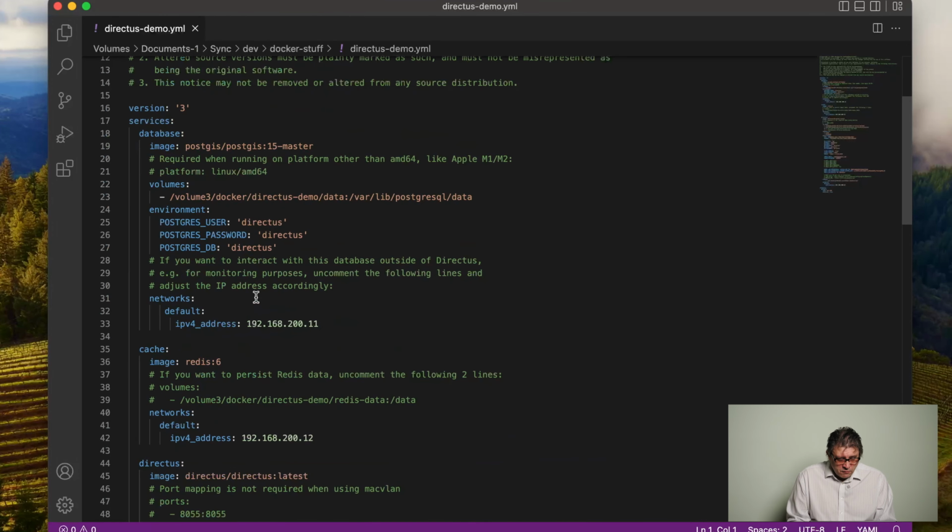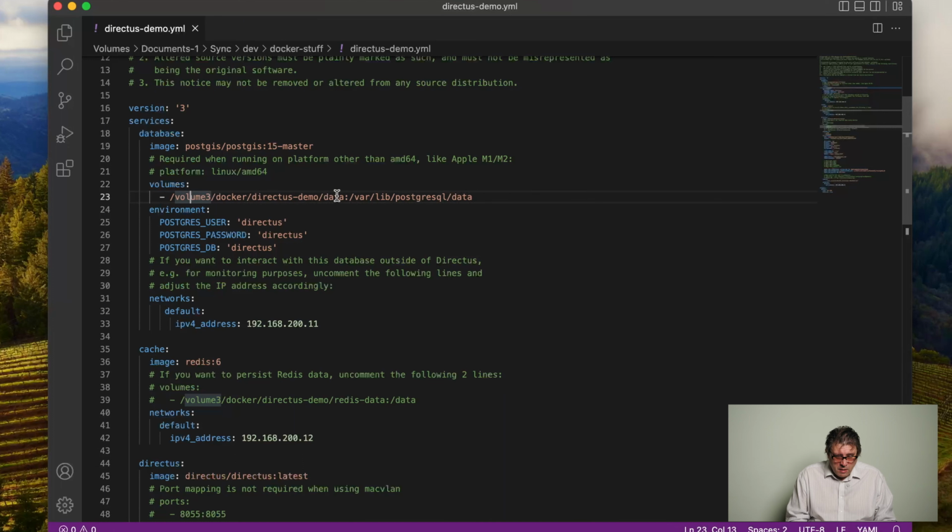The thing starts with the database section, and they suggest to use PostGIS. They are supporting basically all long-term releases of any database, so 15 should be okay. Then, of course, we want to persist our database data because everything in Directus is stored in the database. So this is the first point where we have to go in.